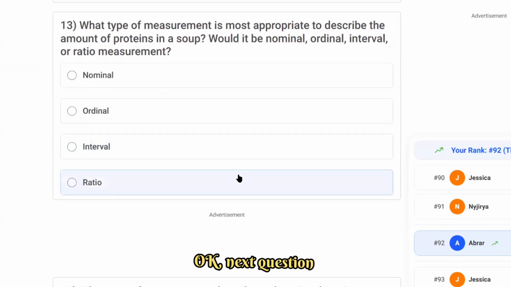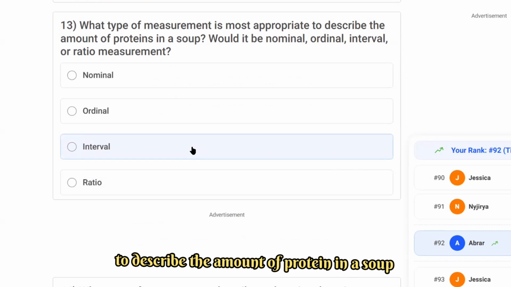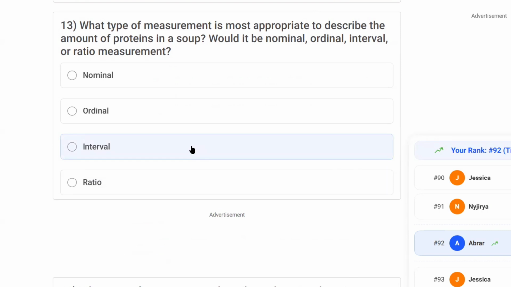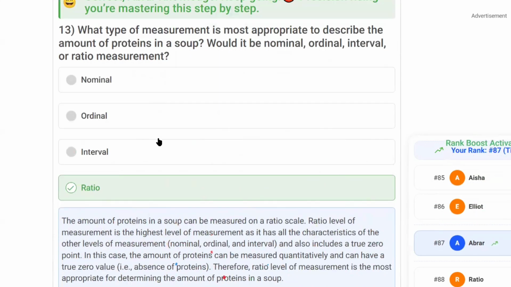Okay, next question. What type of measurement is the most appropriate to describe the amount of protein in a soup? Again, you can just give that ratio data.